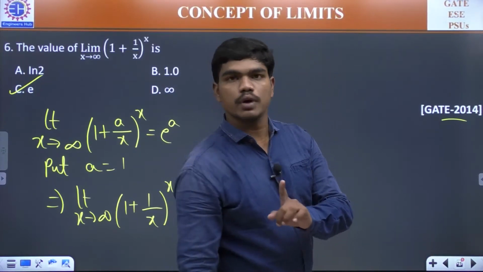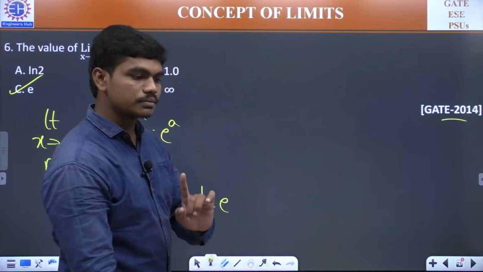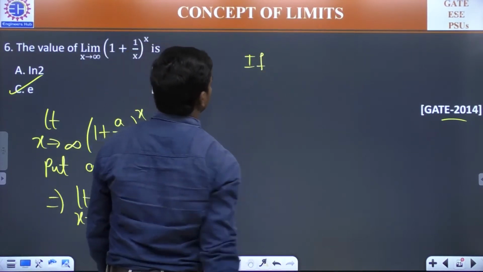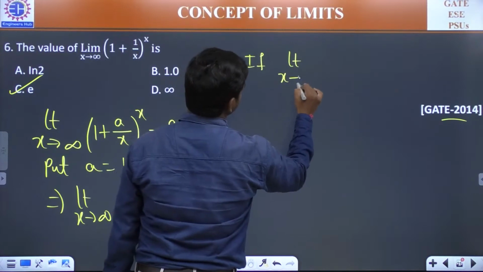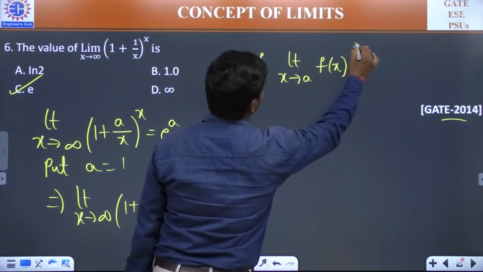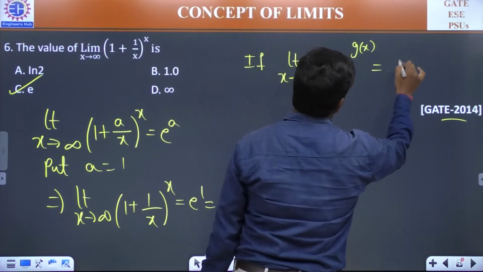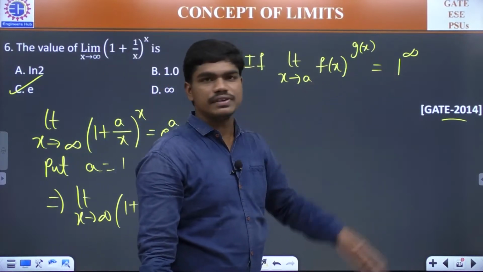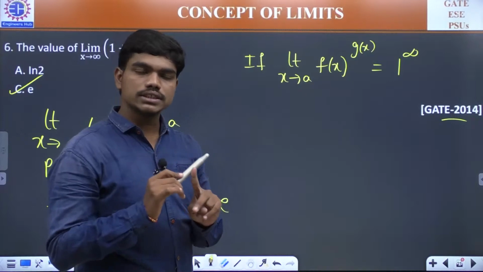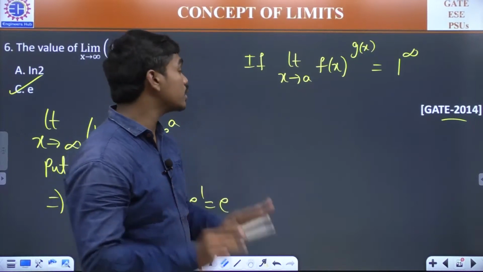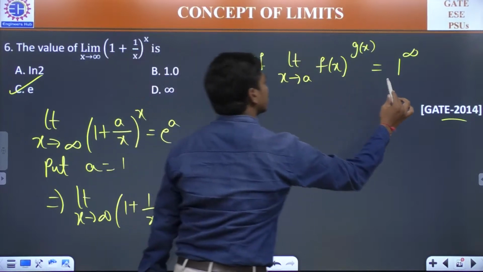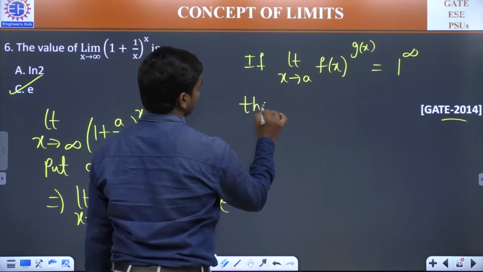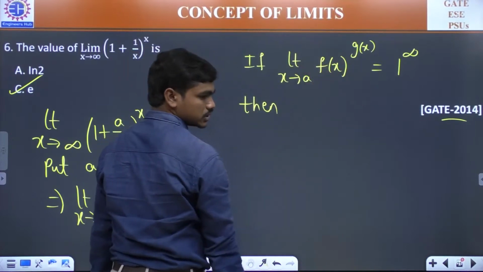And I just want to tell you one more point. Please make sure if this comes in exam, please utilize this shortcut. If limit x tends to a, f of x power g of x is of the form 1 power infinity, look, for any power, for infinity power infinity, 0 power infinity, and 1 power infinity, we have two rules, correct? One is apply log and then apply L'Hospital. But if this is a special case of 1 power infinity, then you can calculate this value in some other shorter way.